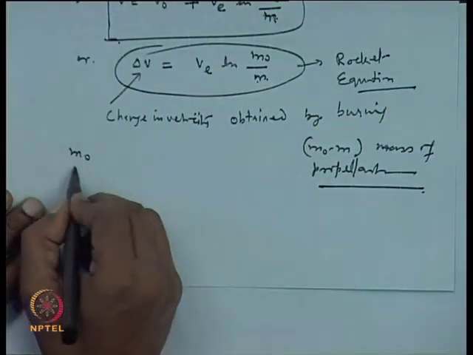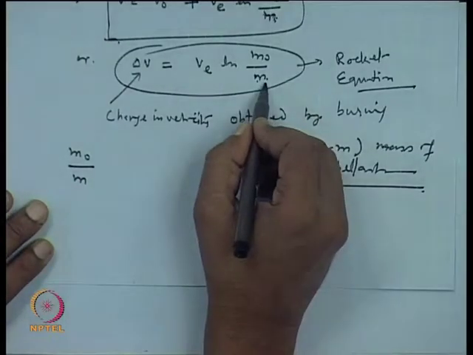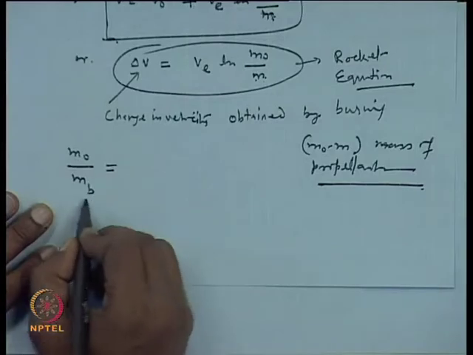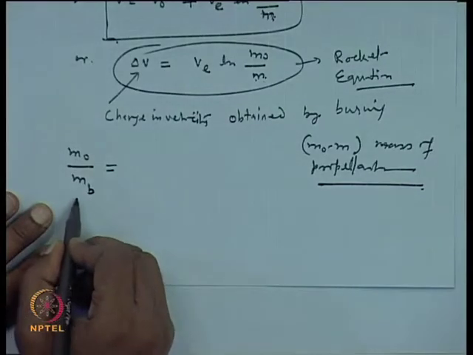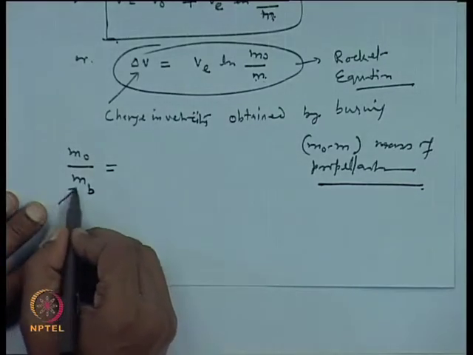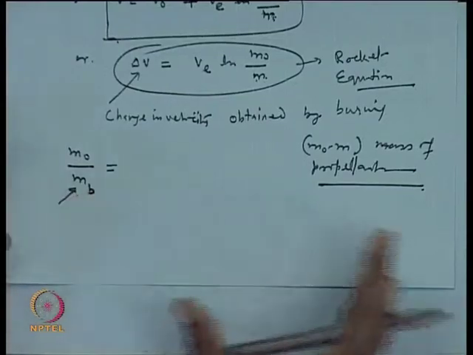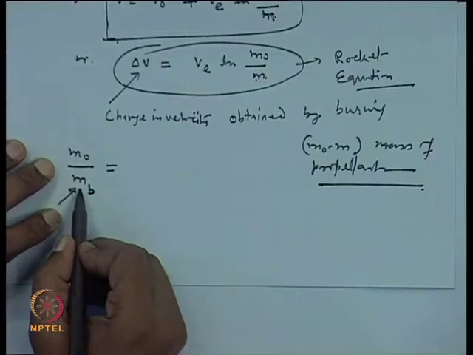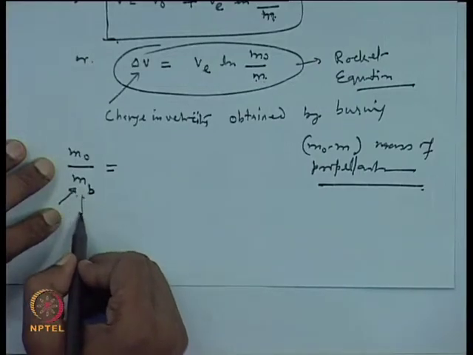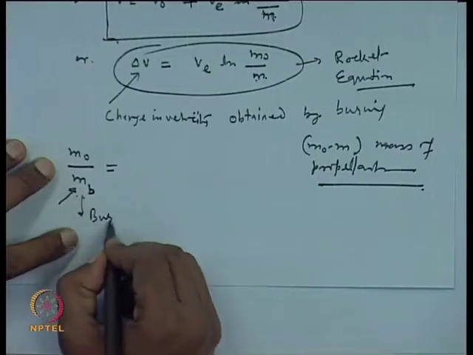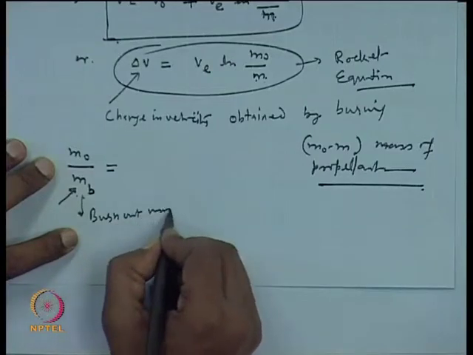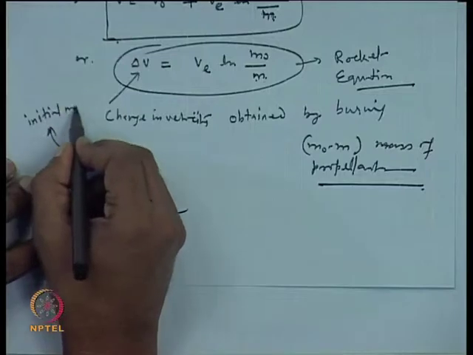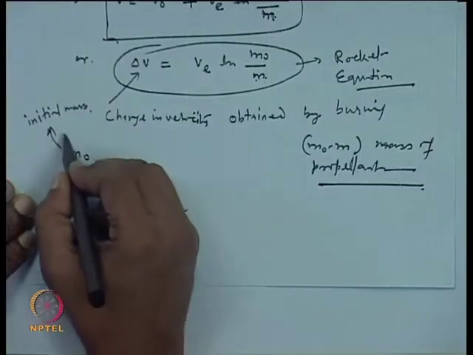And m 0 by m, say m is m b. This is the mass of the rocket at the time of burnout, meaning all the fuel has been spent. We write it as m b, called the burnout mass, and m 0 is the initial mass of the rocket including propellant.